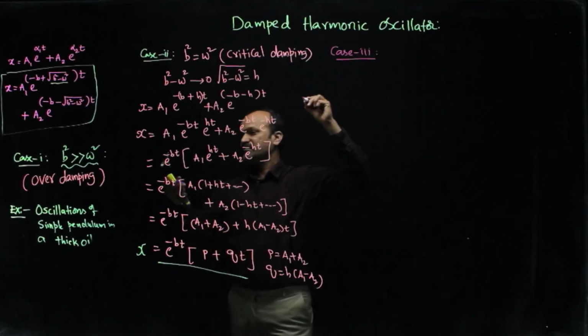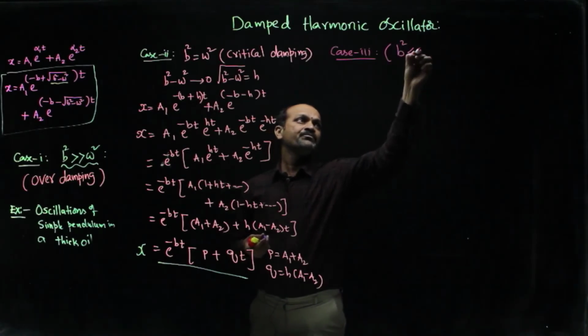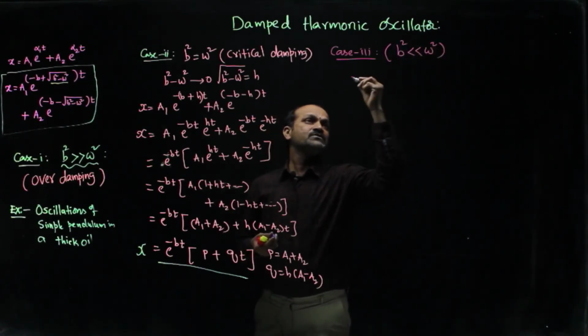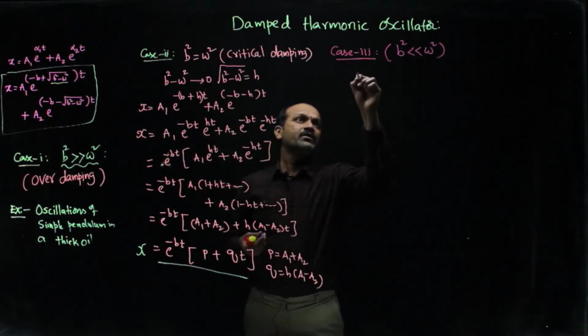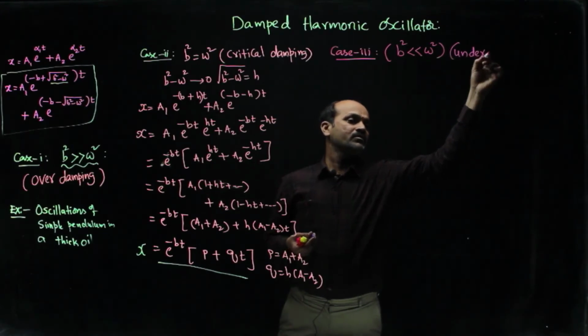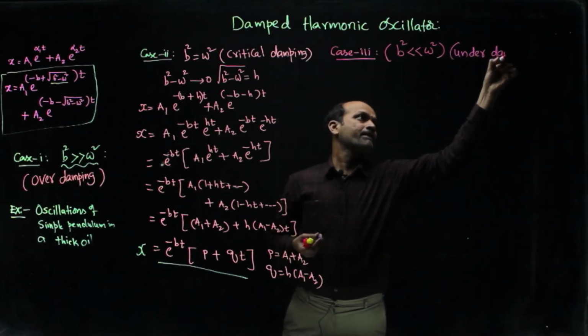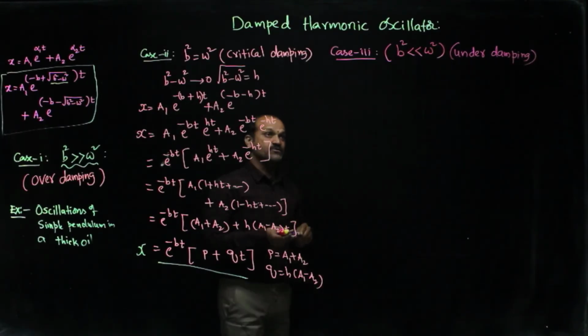What is case 3? We have taken b square greater than omega square. Case 3 will be b square less than omega square. This is the under damping case. Okay, under damping. This is the under damping case.